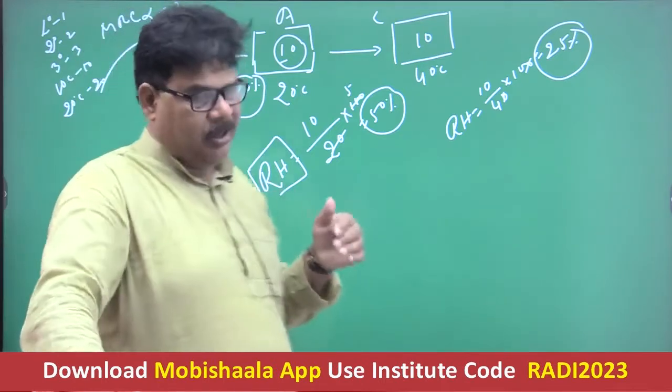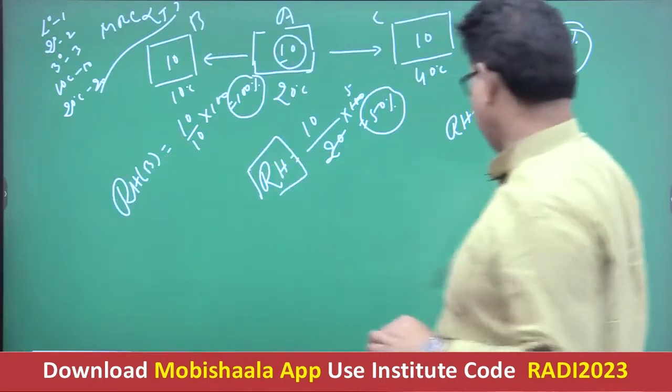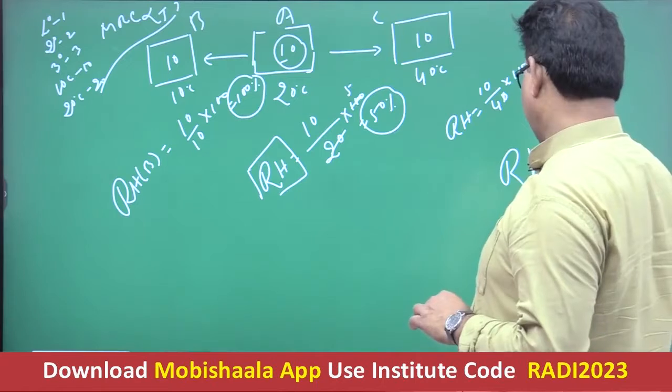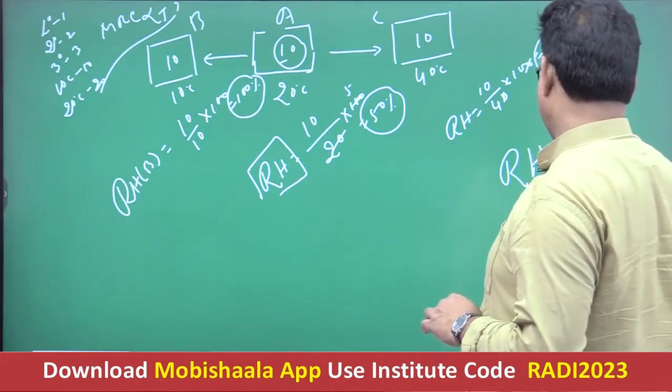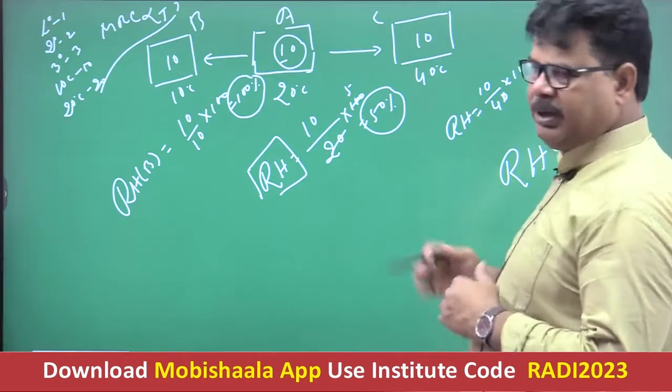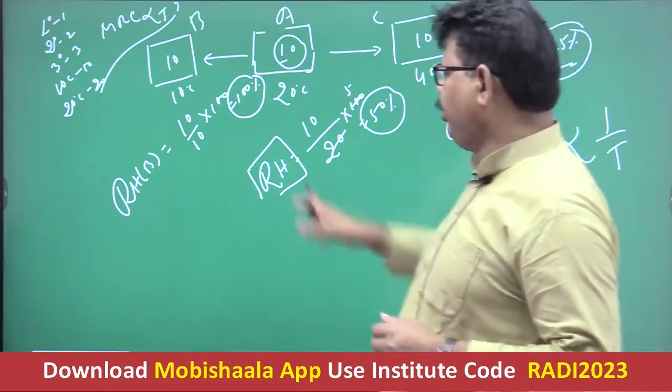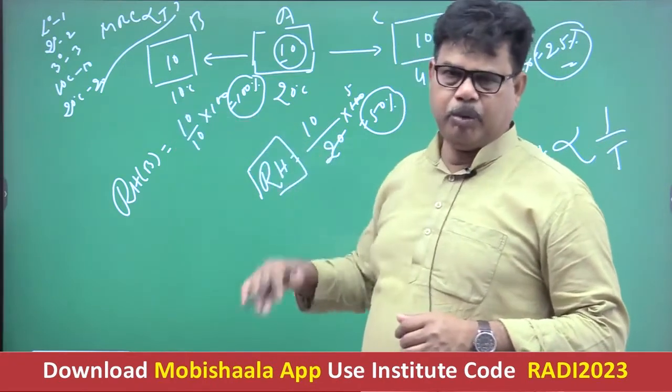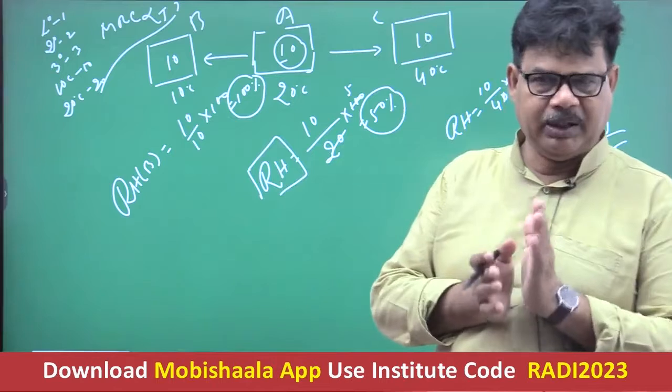It directly indicates that relative humidity is inversely proportional to temperature. More will be the temperature, less will be the relative humidity, and less will be the temperature, more will be the relative humidity. Getting well now?